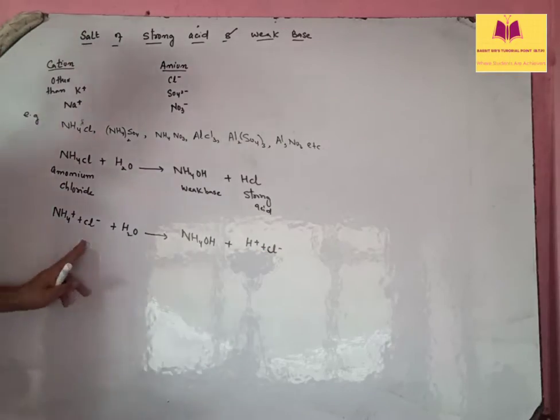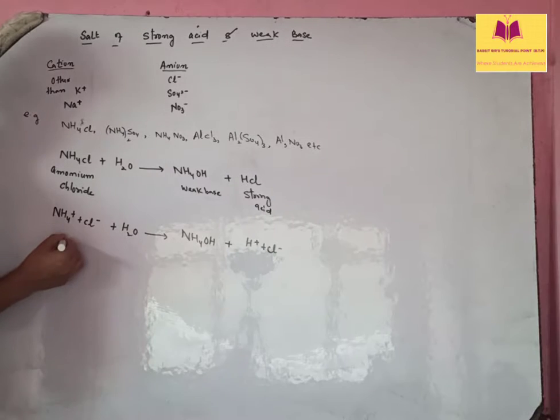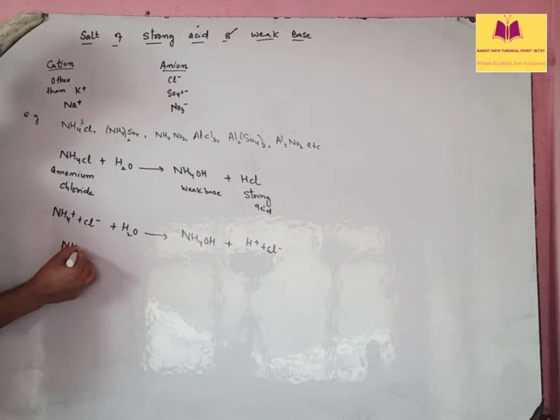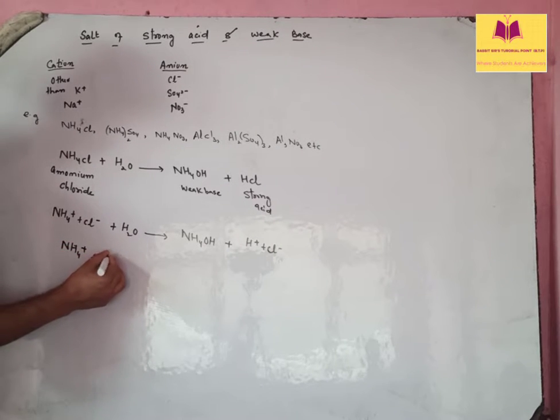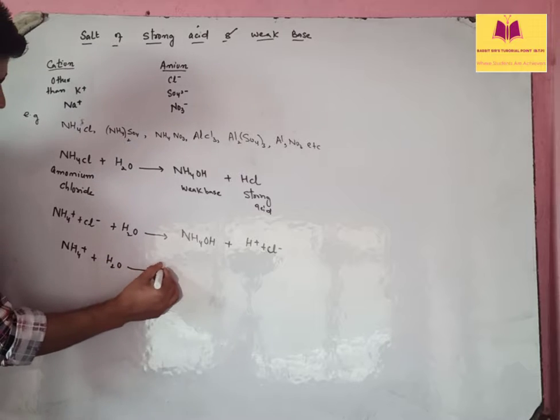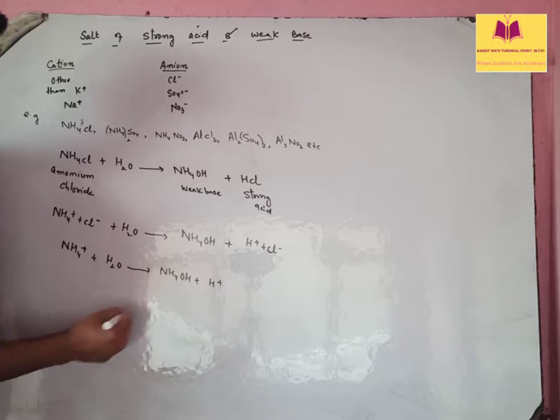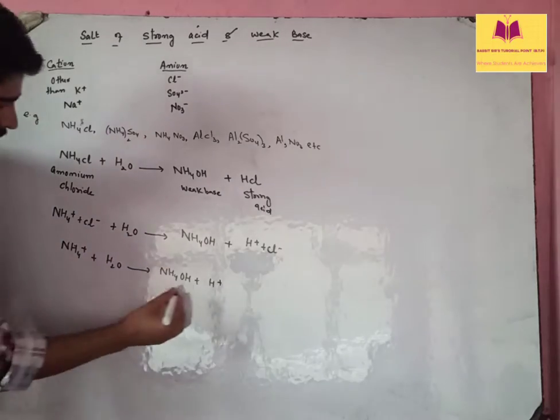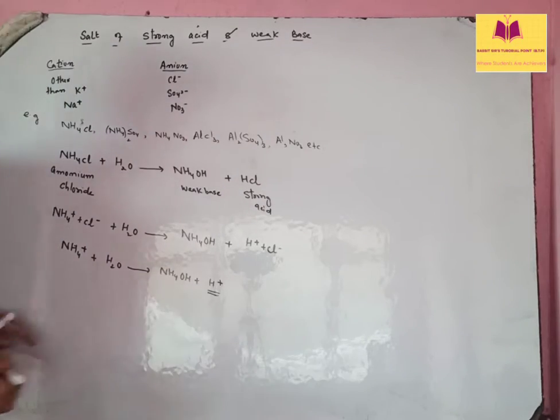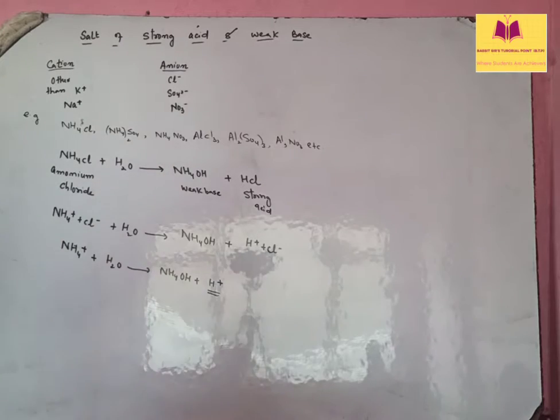Okay, you may cancel out Cl negative from both sides, so it will be NH4 positive plus water, which gives out NH4OH and some H positive. Okay, so final solution contains H positive. Final solution contains H positive, which indicates that such solutions are always acidic in character.